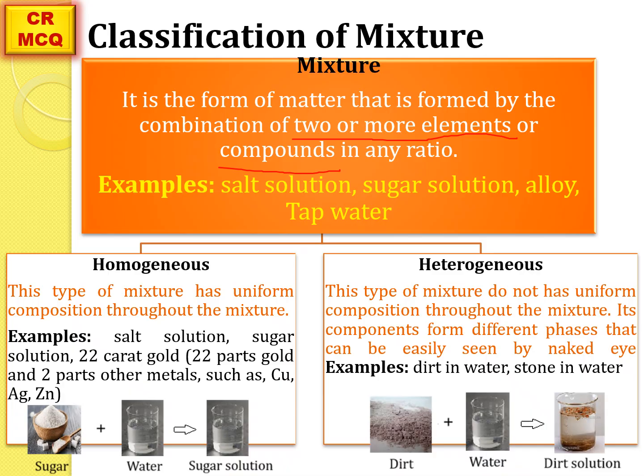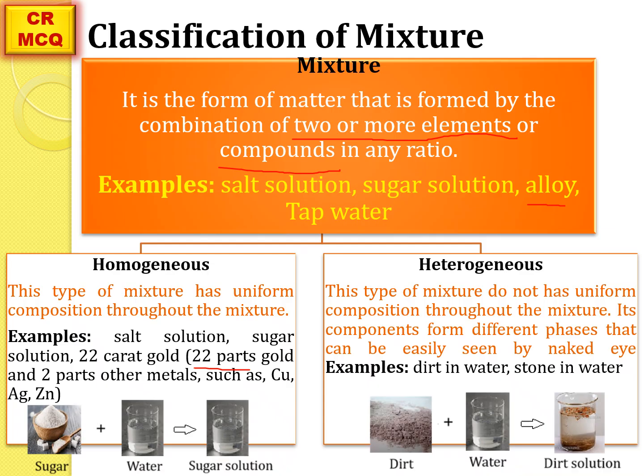For example, an alloy. 24 karat gold is pure gold. 22 karat gold is formed by the combination of gold and some other metals in the ratio of 22 parts gold and 2 parts other metals such as copper, silver and zinc. In this case, gold, copper, zinc and silver all are elements. So a combination of elements is also named a mixture, or a combination of different compounds is also referred to as a mixture. For example, salt solution, sugar solution.